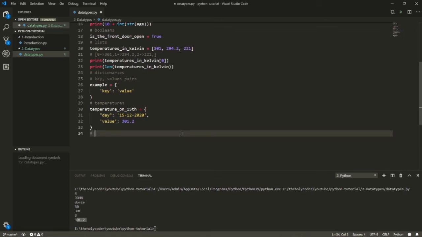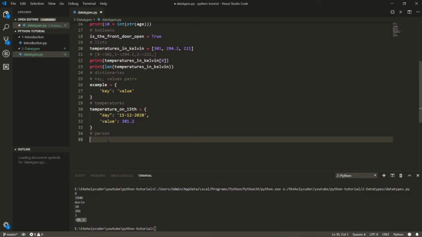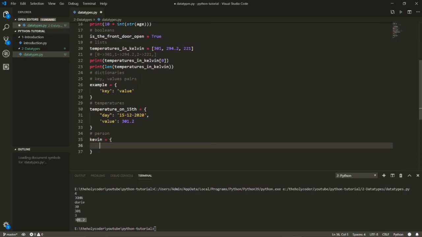For example, I want to store many temperatures. How do I store them, right? I can make an array of these temperatures, which we'll get into later. But for example, let's say I want to make a person, and let's call that person Kevin. A person is like a person, right? You're making almost an object, but it's not like that. If you know JavaScript, you're familiar with JavaScript object notation or JSON, and it's very similar to this. But I assume you don't know anything.